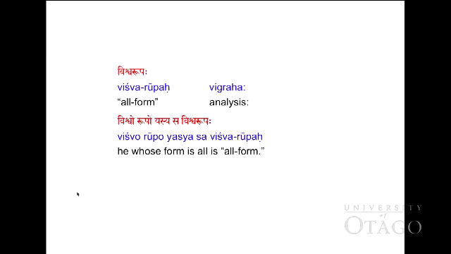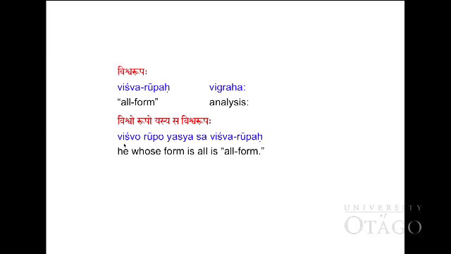Another example is Vishvarupah. Vishva means all, rupa means form. So we can analyze it as vishvo rupo yasya sa vishvarupah.